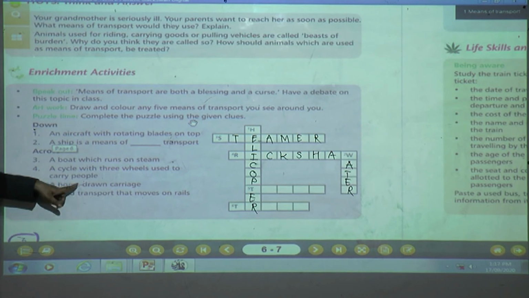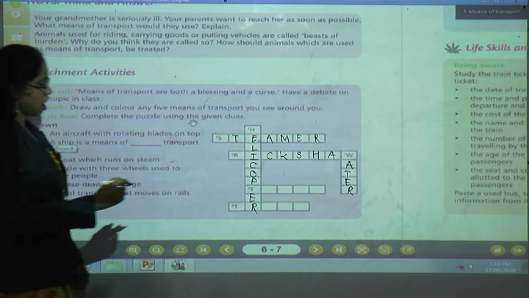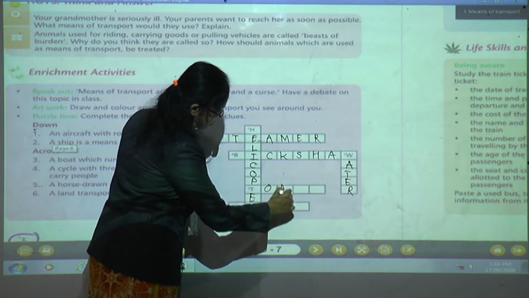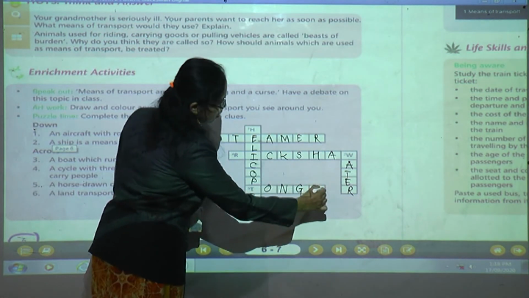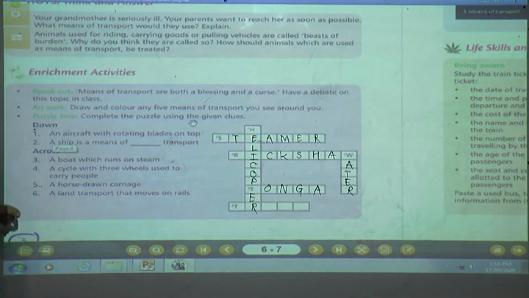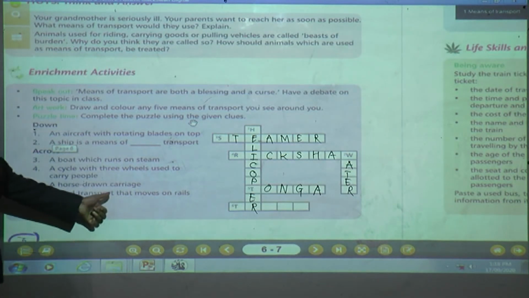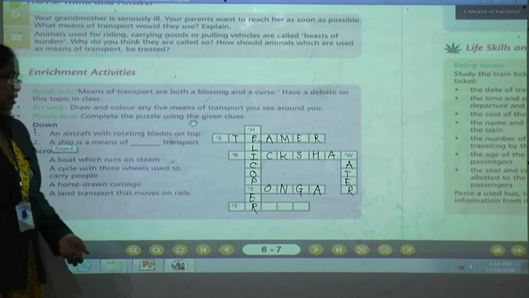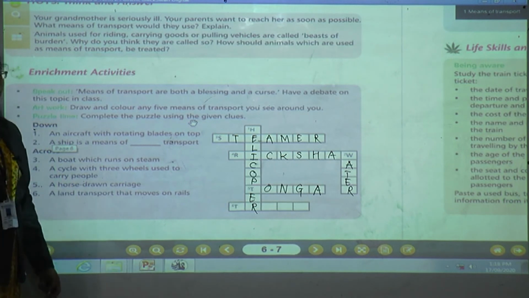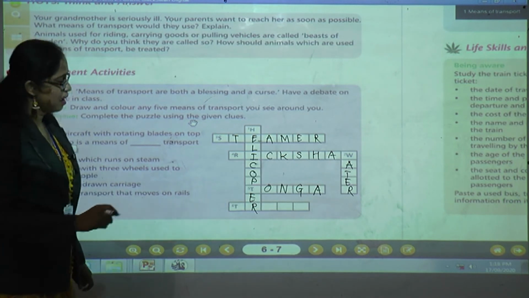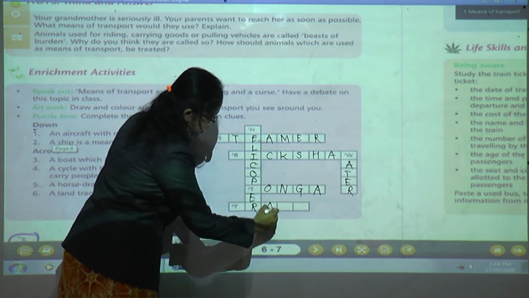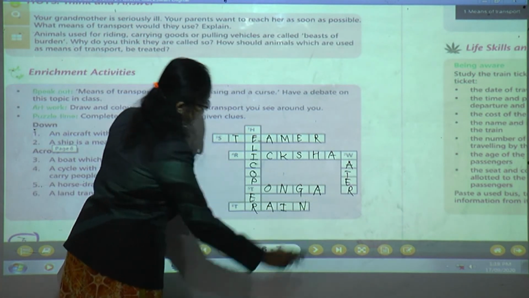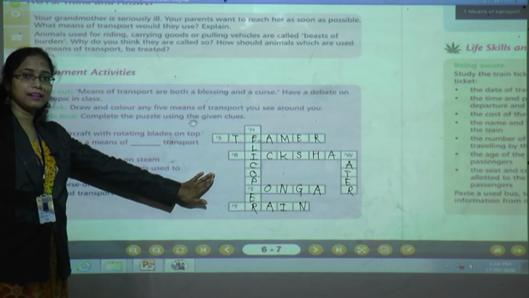A horse-drawn carriage. What will be the answer, children? Horse-drawn carriage. It is nothing but a tanga. Tanga. Okay, understood? A land transport that moves on rails. Which is the transport that moves on rail? Yes, you can easily answer. Yes, correct. Train. Understood, children? Done?